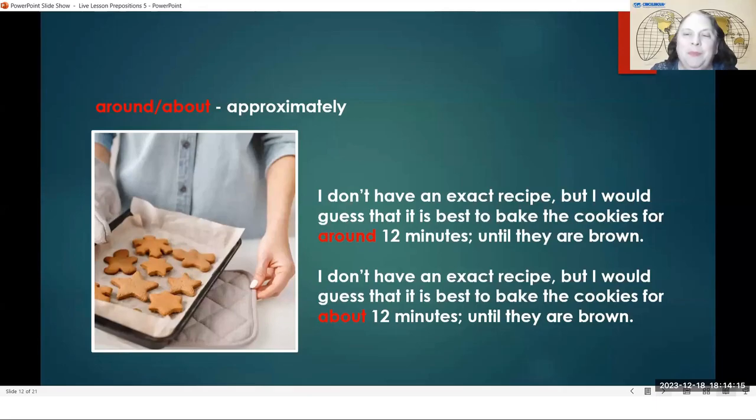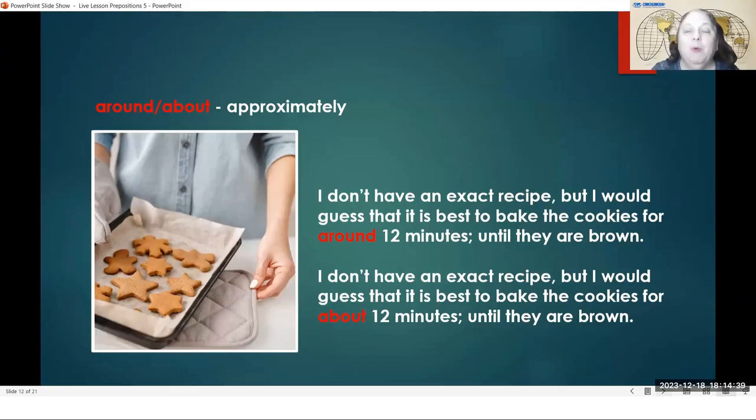So here, someone is baking cookies, and it says, I don't have an exact recipe, but I would guess that it is best to bake the cookies for around 12 minutes until they're brown. Maybe 11 minutes, maybe 13 minutes, but somewhere around 12 minutes until they're brown.